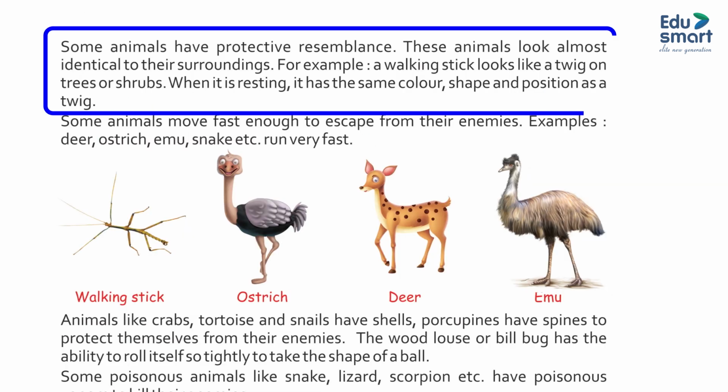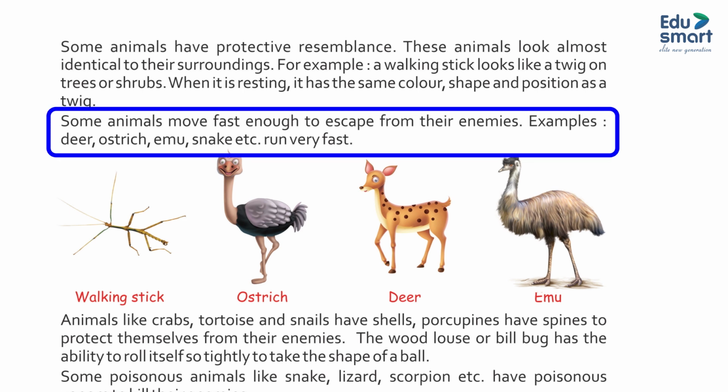Some animals have protective resemblance. These animals look almost identical to their surroundings. For example, a walking stick looks like a twig on trees or shrubs. When it is resting, it has the same color, shape and position as a twig.